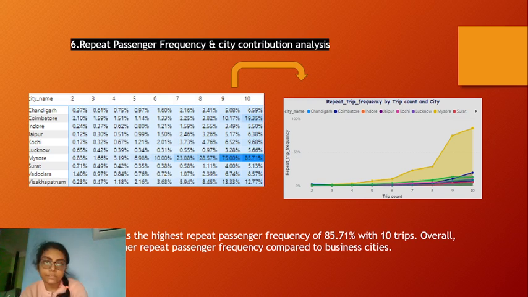Now repeat passenger frequency. We can see the passengers and their trip counts, the number of trips they have repeated, 2, 3, 4, 5, 6 up to 10. Mysore people are taking a lot of trips compared to the other cities.